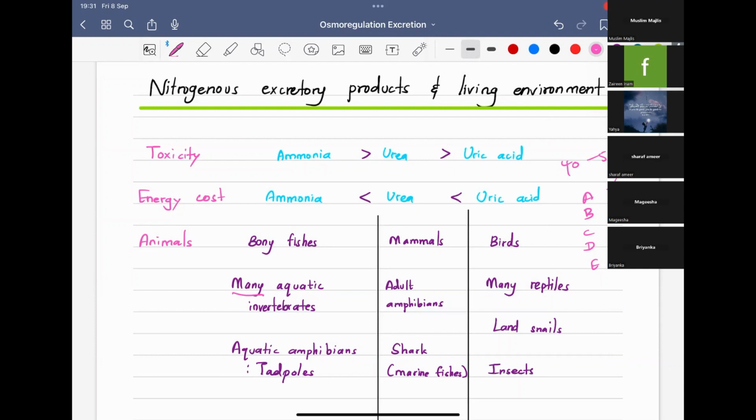Terrestrial animals like us do not have access to sufficient water to excrete ammonia. We are obviously not living in water, so we don't have sufficient water to excrete a toxic product like ammonia. Therefore, most terrestrial animals like mammals, and adult amphibians, excrete urea as the main nitrogenous excretory product.